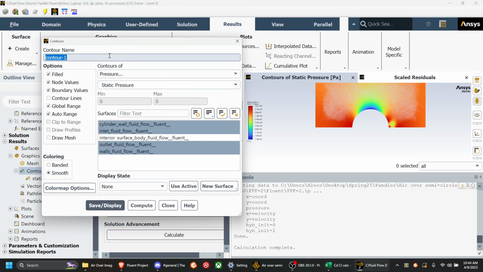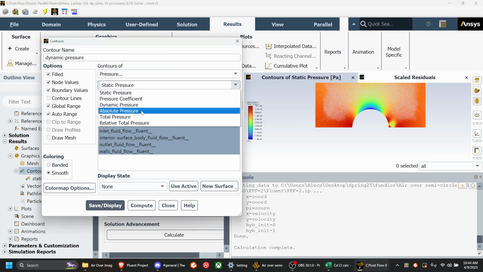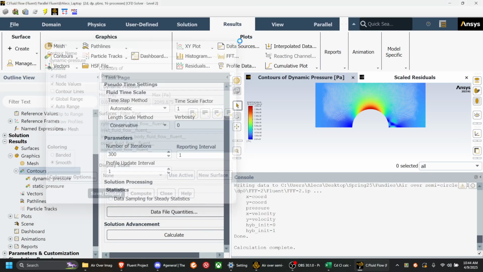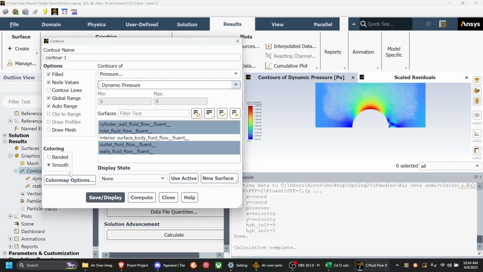Then we have dynamic pressure. The important distinction here is the fact that the flow does go all the way around the cylinder and just continue going. I expect when we see the velocity graph, it will actually change across the geometry. And this one, the dynamic pressure, is just a mirror of the static pressure.